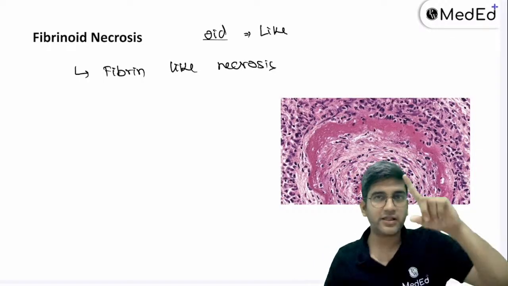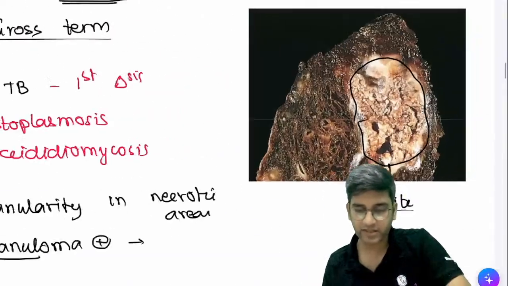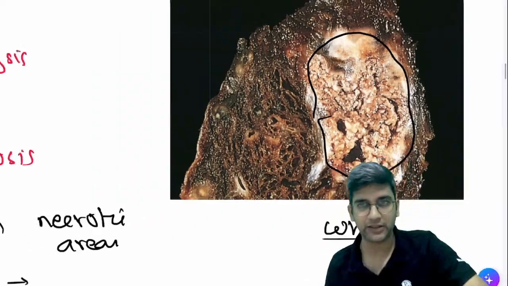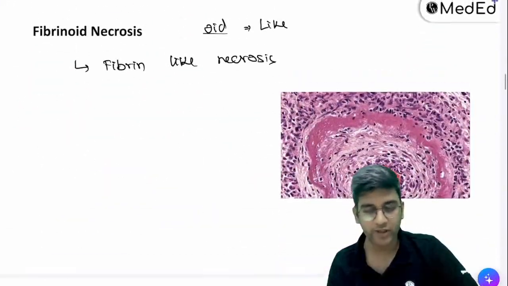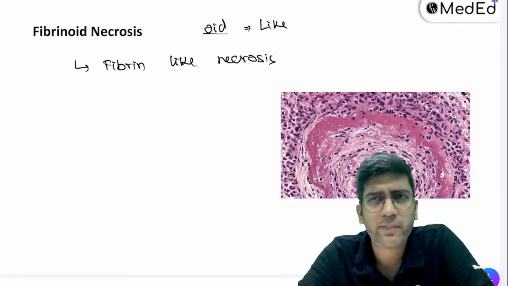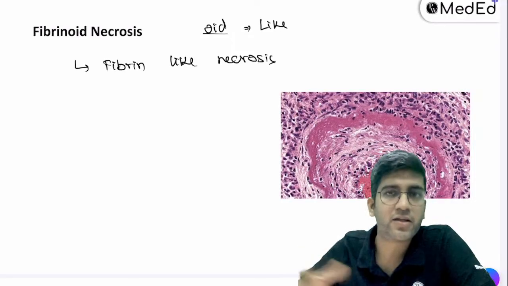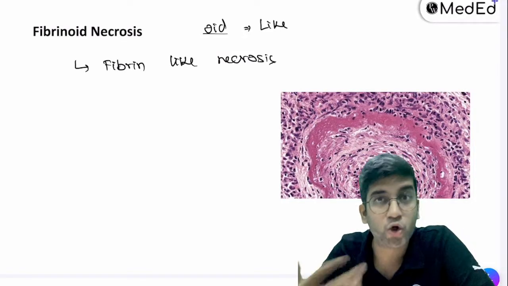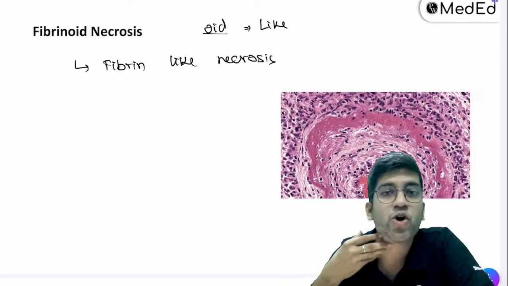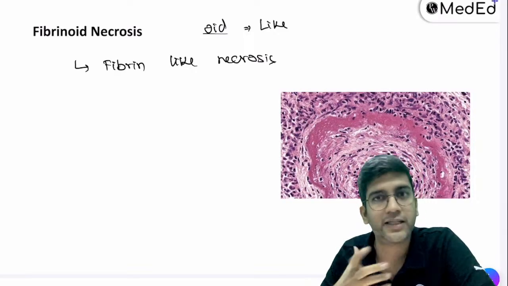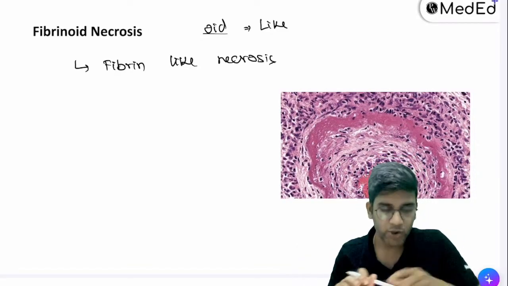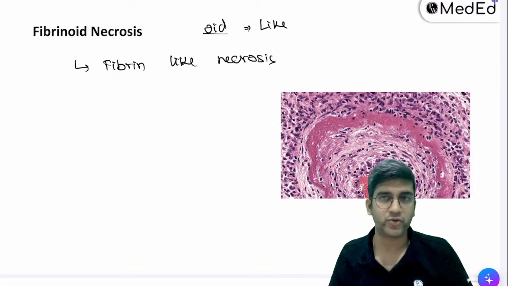Fine. About the gross lung pathology, this is the example of caseous necrosis where it's white in color, right? Microscopy we'll see when we go to granulomas, right? Anything oid means it is like, right? Leukemoid, leukemia like, right? Colloid, collagen like, thyroid, shield like. Oid means like, that's all, right? So fibrinoid means fibrin like necrosis, right?